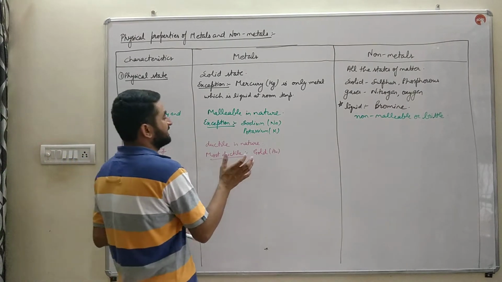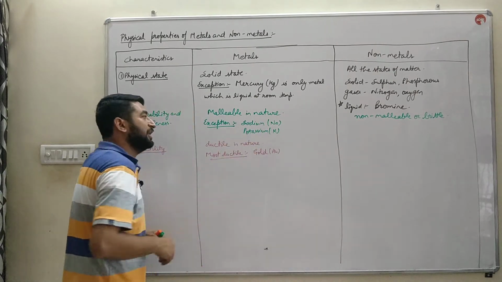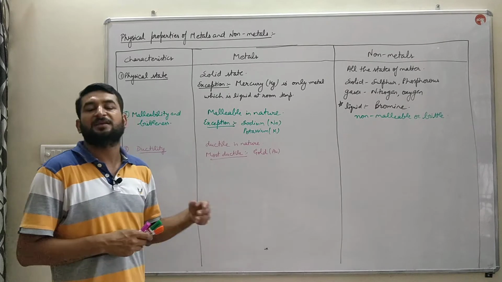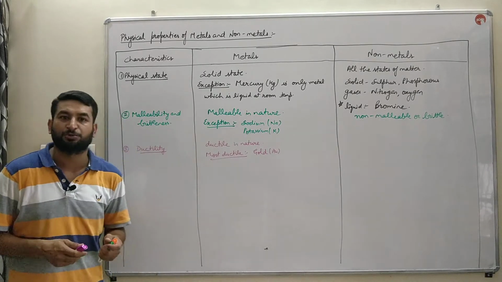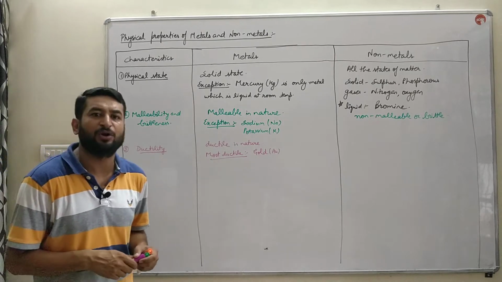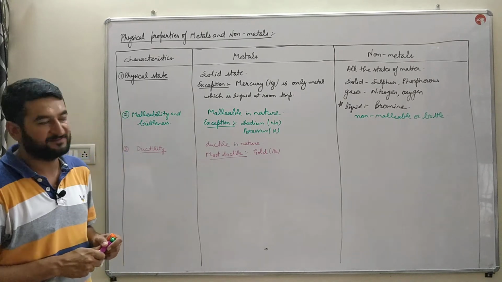But there are certain exceptions to this as well. Sodium and potassium are neither malleable nor ductile. Neither can they be converted into thin sheets, nor can they be drawn into thin, long fine wires.